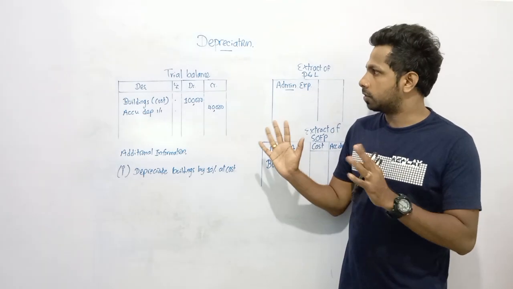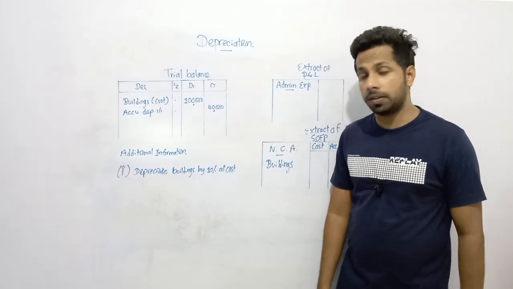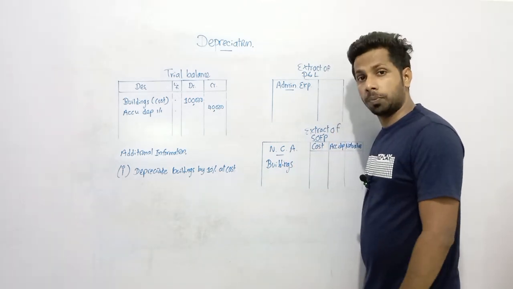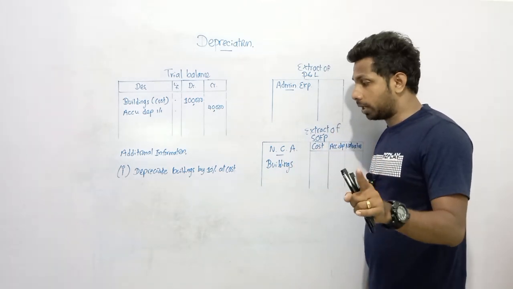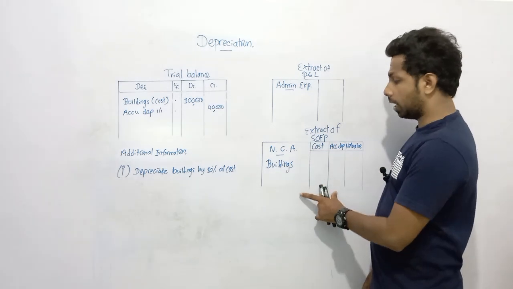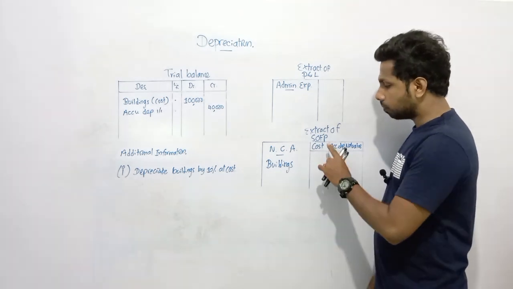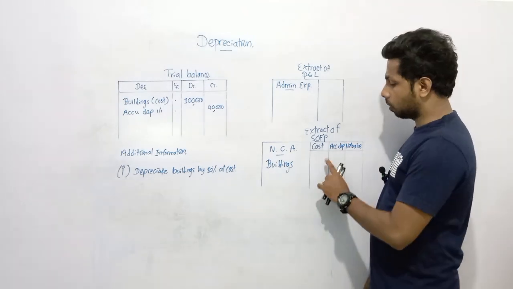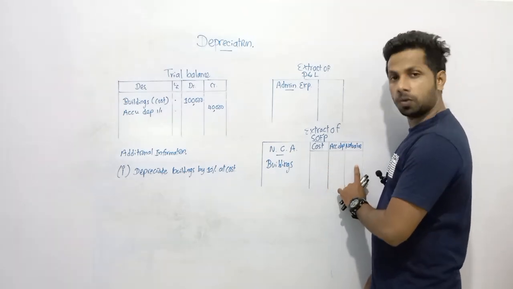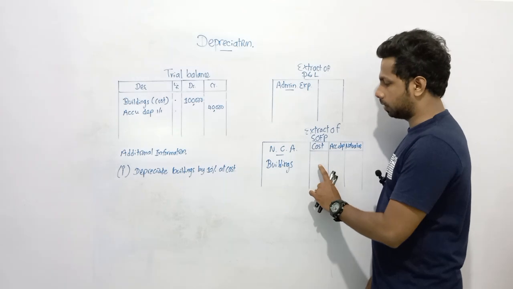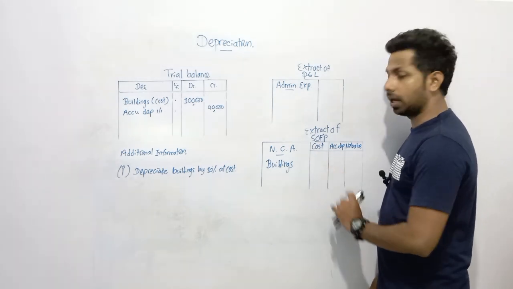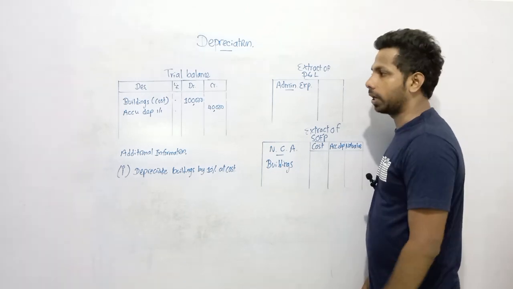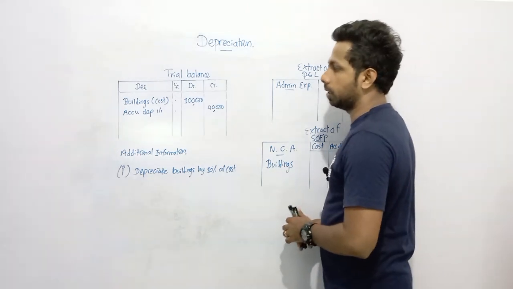Here let's discuss how to make adjustments, my dear children, in the statement of profit or loss and statement of financial position. So if you notice a depreciation adjustment, you need to change the SOFP, dear children, and prepare 3 columns to record amounts: cost, accumulated depreciation, and the net value. If you notice depreciation, prepare the SOFP like this: cost, accumulated depreciation, net value. Okay, I will teach you depreciation from the beginning.